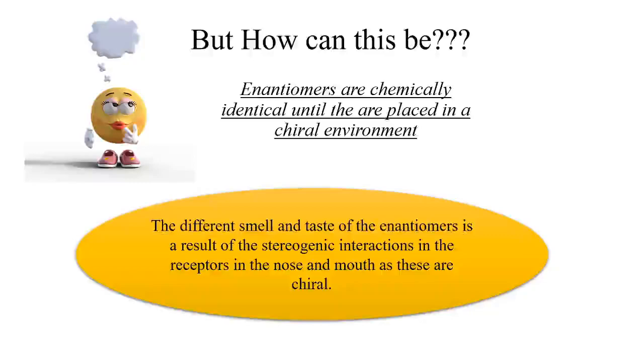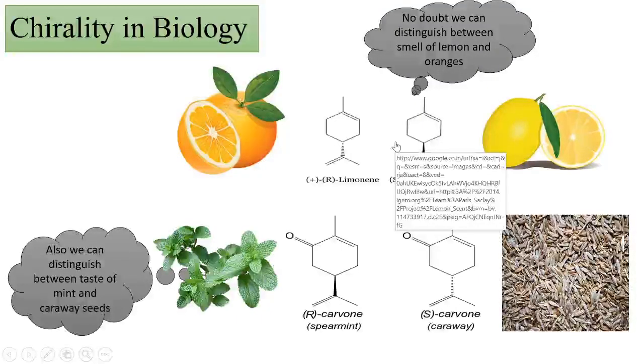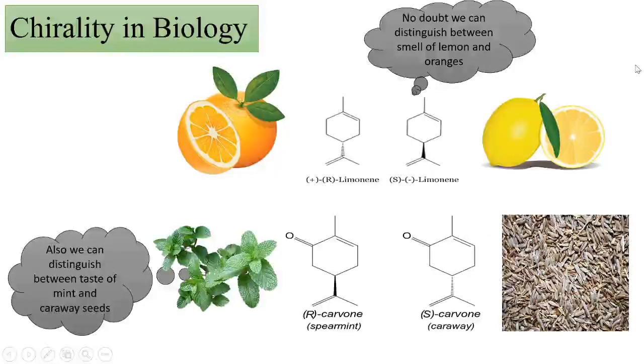But now, for example, as I gave you the example of orange and lemon, let us say you're smelling the orange and lemon together. Your nose has one receptor, and this receptor is enantiomerically pure. Now, what do you mean by enantiomerically pure? This receptor is for a certain chemical which has two isomers, but your nose contains only one of the isomers. So out of two enantiomers, only one enantiomer is present in your nose. So we call that enantiomerically pure.